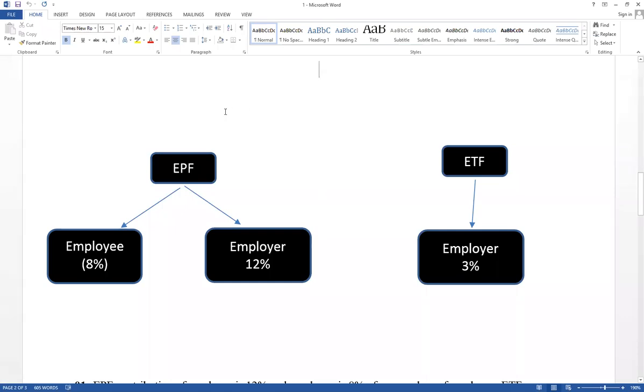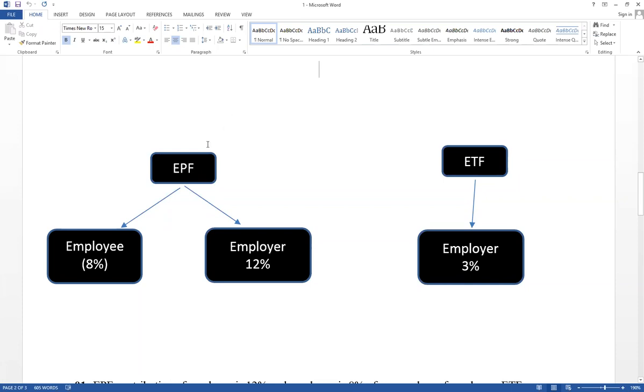Right. Today I'm going to discuss EPF and ETF adjustment. EPF means Employees' Provident Fund, as well as Employees' Trust Fund. Those are legal requirements. In accounting, we are going to provide information. For that, we have to prepare financial statements. Therefore, when a business is going to prepare financial statements, we also have to consider legal factors.